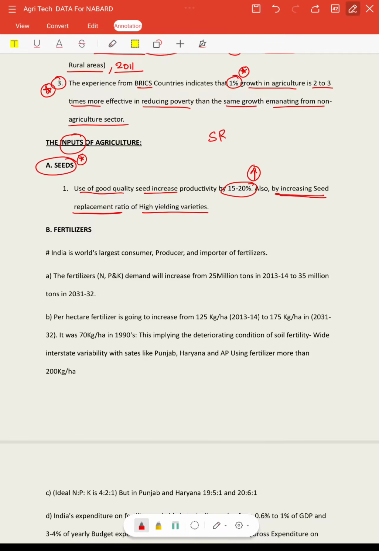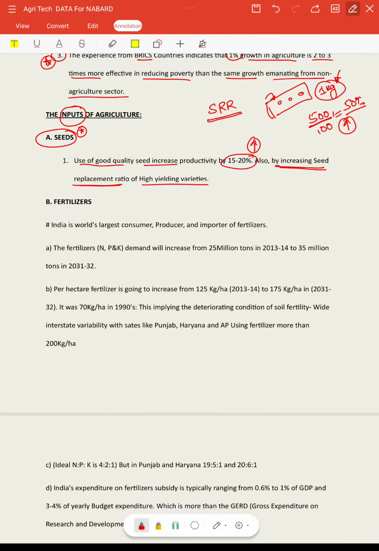We might have studied in prelims that the seed replacement ratio is replacing the seeds with high yield varieties. For example, in an acre, if you are using 1 kg of normal seeds and you replace about 500 grams of these normal seeds, then the seed replacement ratio will be 500 out of 1000, like 50 percent. If we increase this seed replacement ratio to the maximum, then we can expect higher productivity. So we can write that by use of good quality seeds we can increase productivity by 15 to 20 percent.